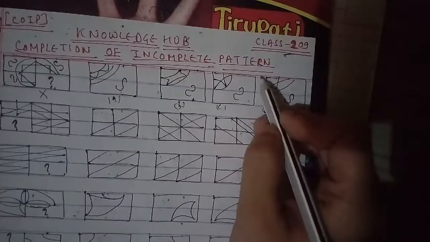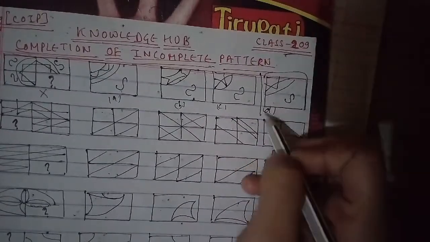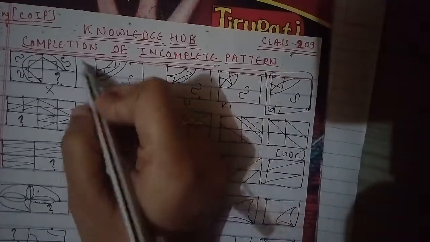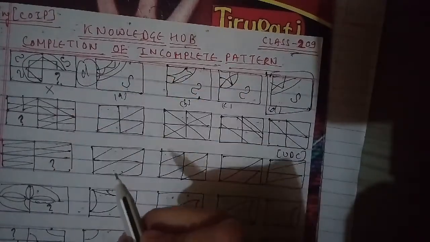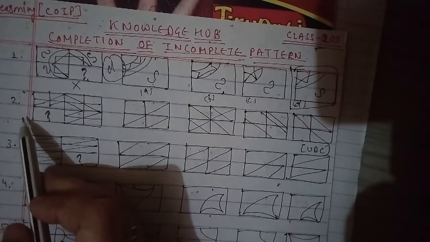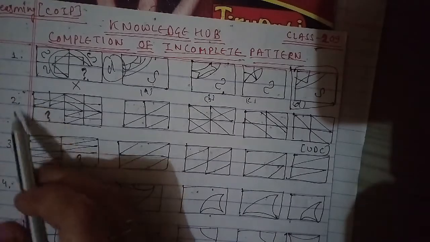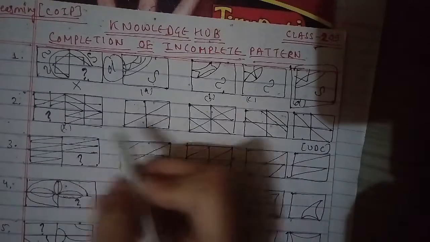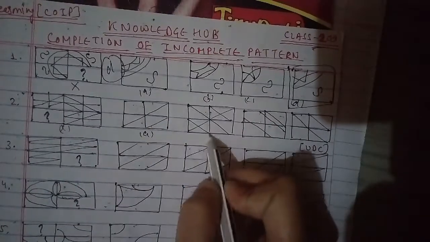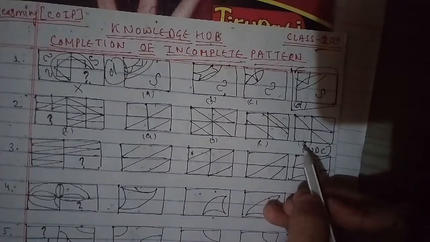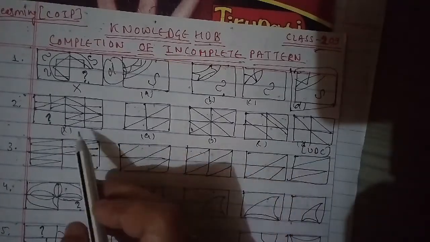We'll go ahead with the second question. Here you have to complete the pattern of the figure that we have crossed here. The alternatives are A, B, C, and D. In the same way, we have to complete the pattern cross by selecting one of the figures from the four alternatives.